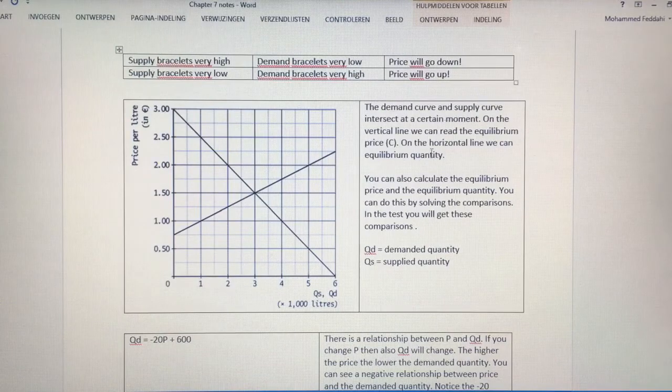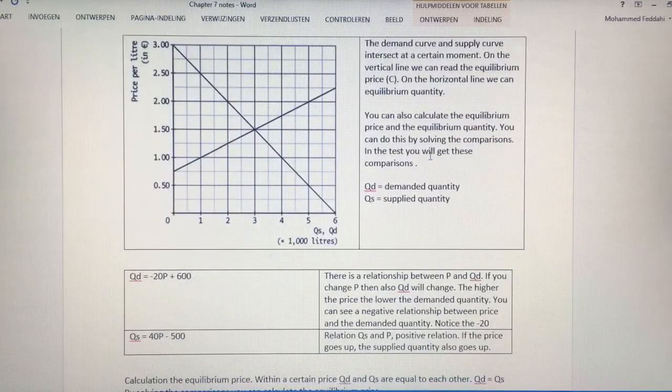We can draw the supply line and the demand line also in one graph. And what is very interesting is that at a certain point, they intersect, they meet each other. Both lines meet each other. That means that at this price, €1.50, if I go to the right, I don't meet one line first, I meet them at the same point. We call this the equilibrium price.